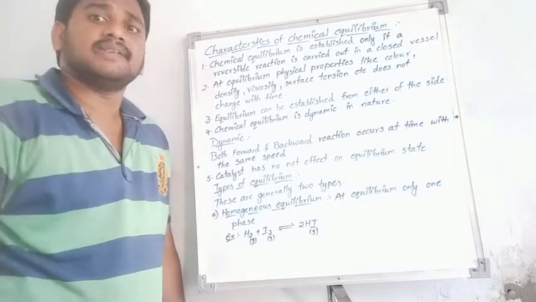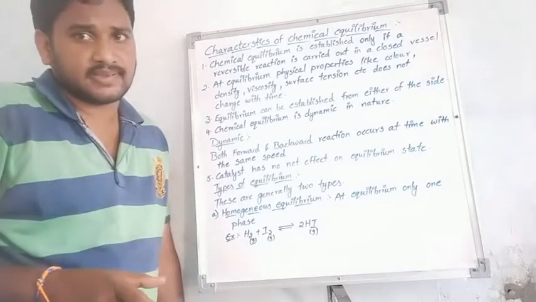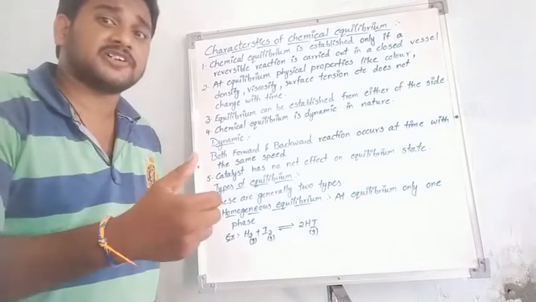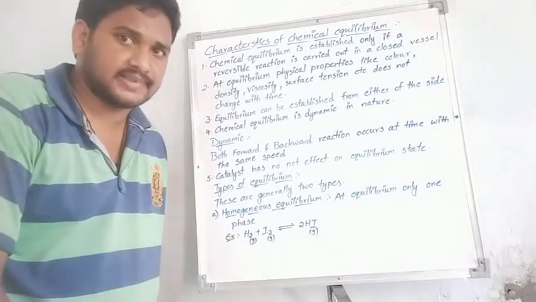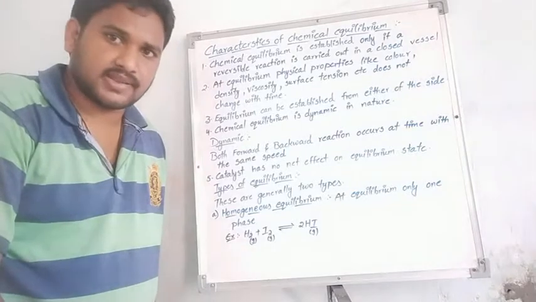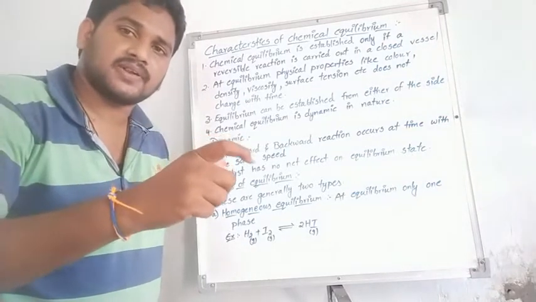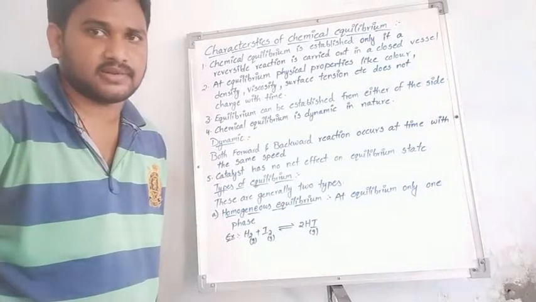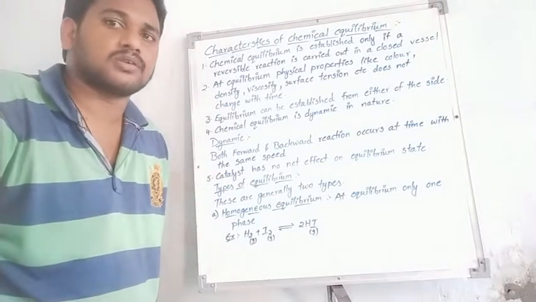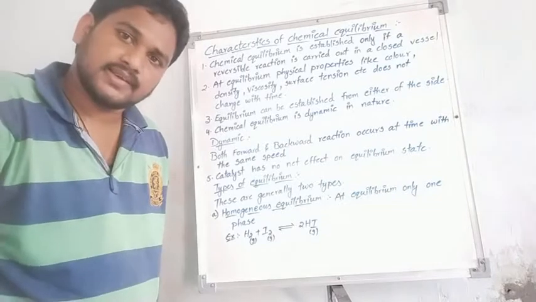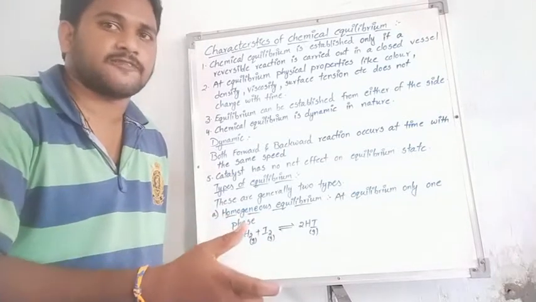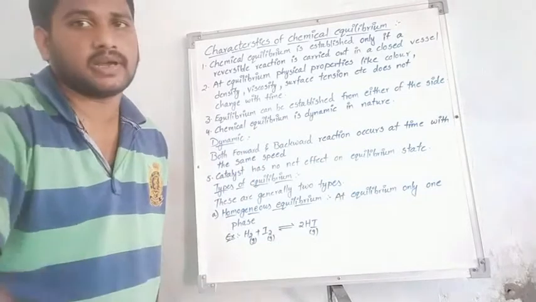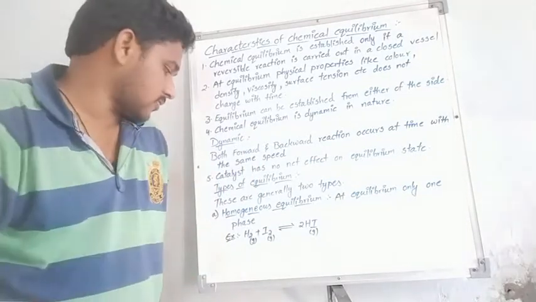The definition: a catalyst participates in the chemical reaction and increases the rate of reaction, but is not consumed. That is the catalyst. The catalyst does not affect the equilibrium position of the chemical reaction. That is one more point.